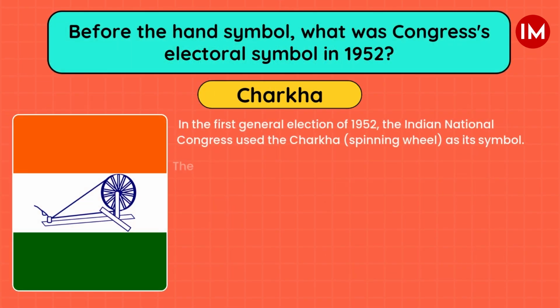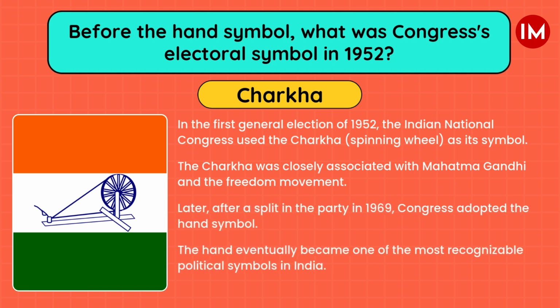Answer D. Charkha. In the first general election of 1952, the Indian National Congress used the charkha, spinning wheel, as its symbol. The charkha was closely associated with Mahatma Gandhi and the freedom movement. Later, after a split in the party in 1969, Congress adopted the hand symbol.